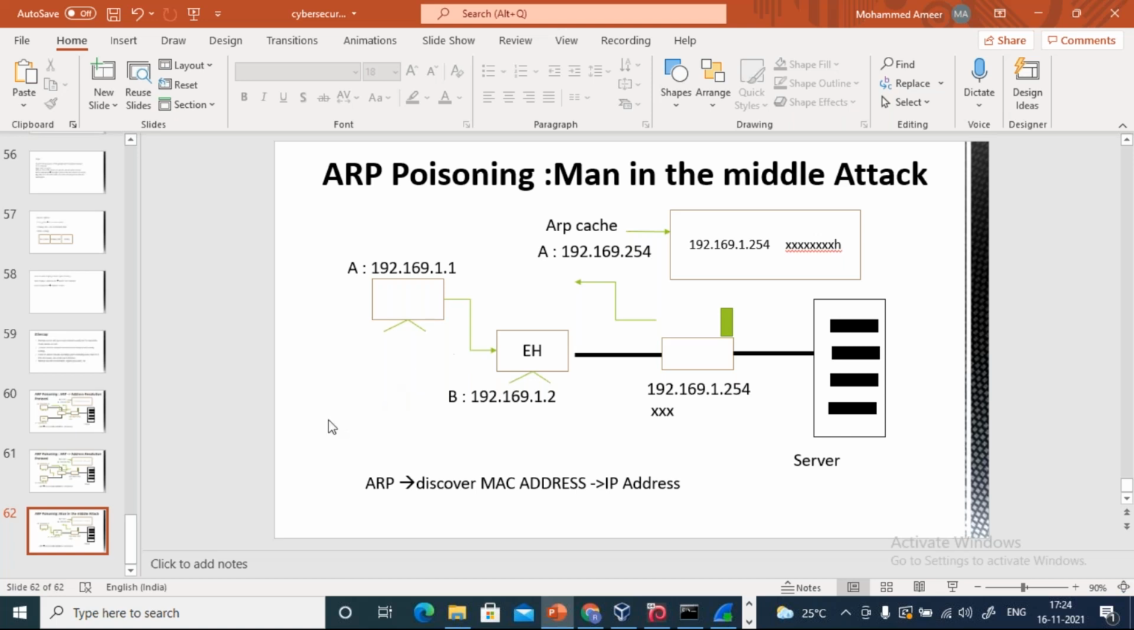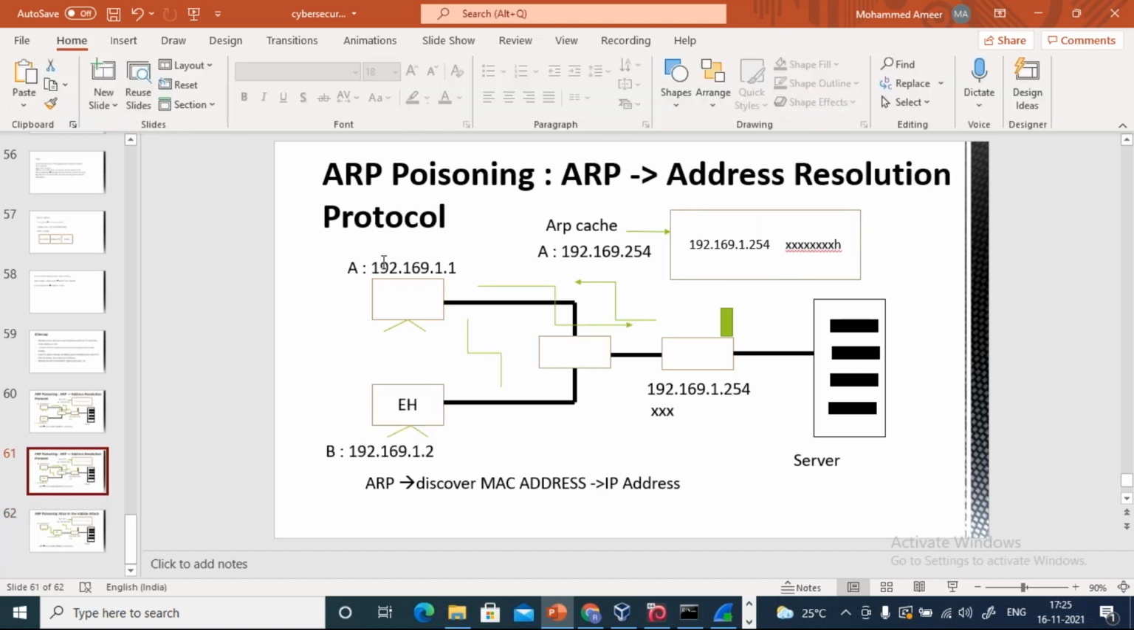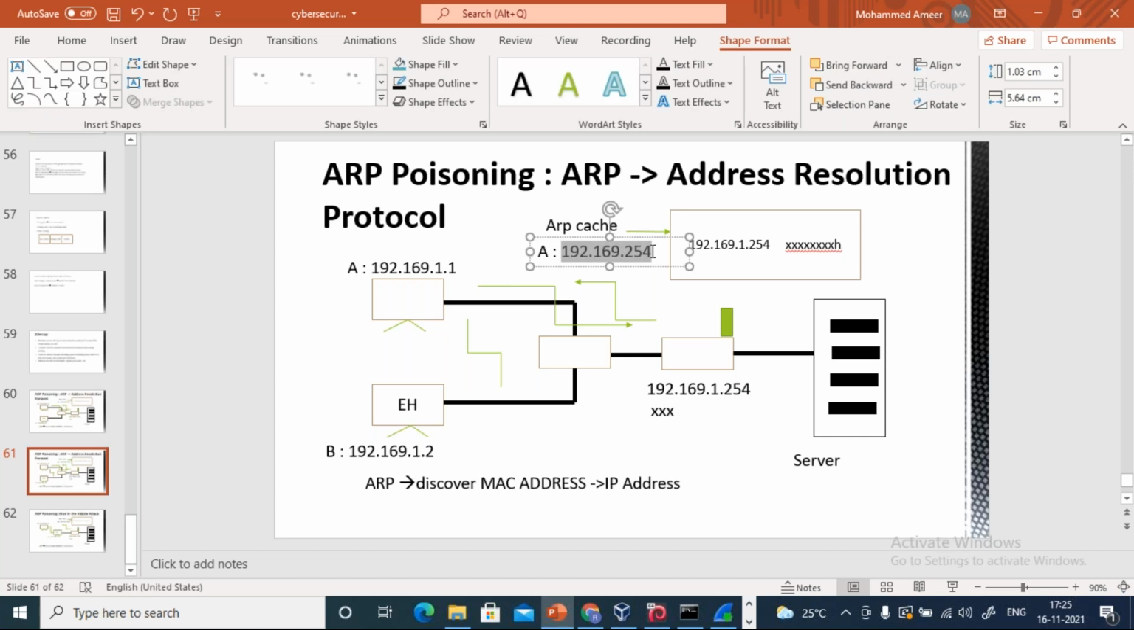So here, this person's idea is to poison the host A's ARP cache. He is going to poison it by sending his MAC address, so that host A thinks this is the MAC address of the router. But actually, whose address is it? It is the address of this hacker. See, whenever host A wants the router's MAC address, what happens? He will broadcast one message saying, whose IP address is this? Can you please send your MAC address?